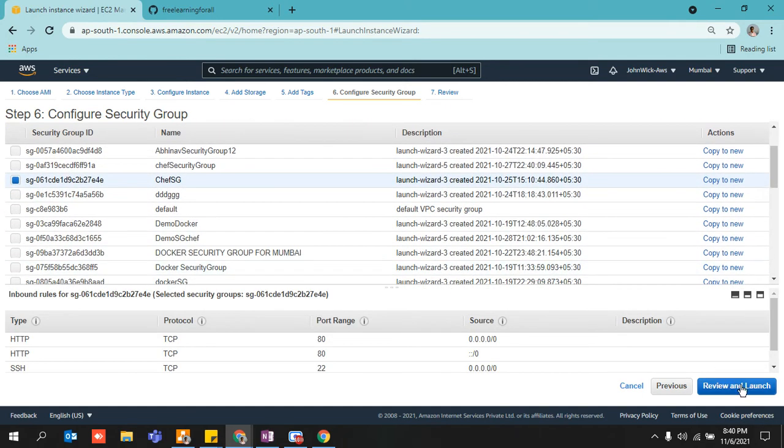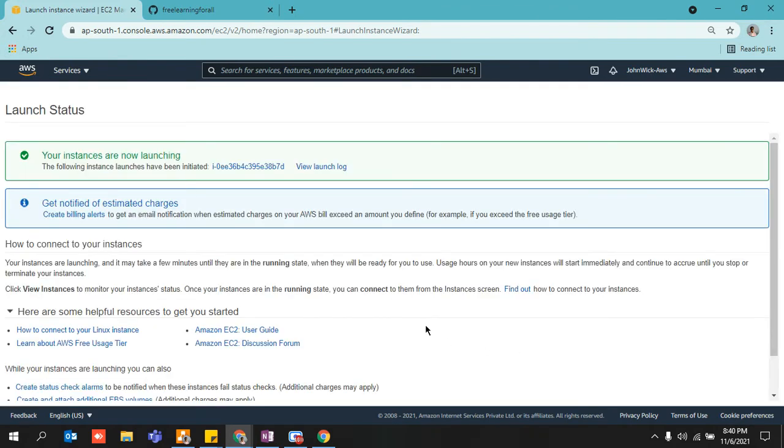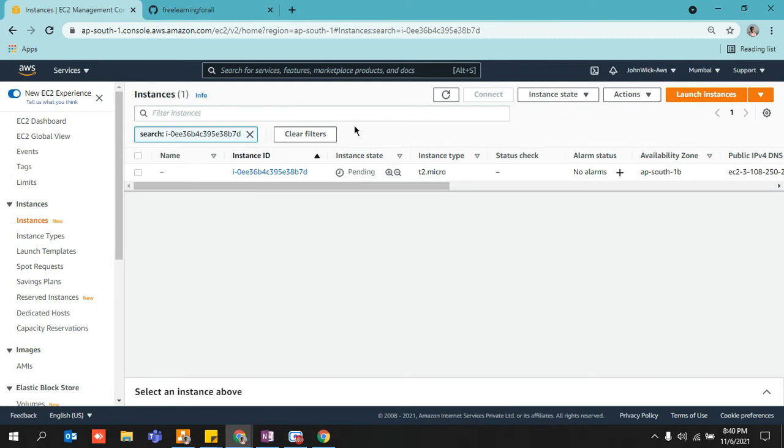I'll use my chef security group, launch 27 key pair RSA, and here we go. Our instance is now launching. I'll wait for a couple of minutes, or a couple of seconds. I think it should be ready in a moment.